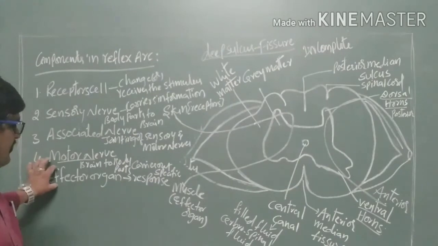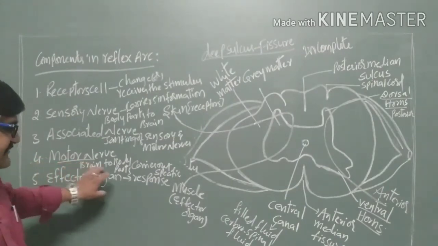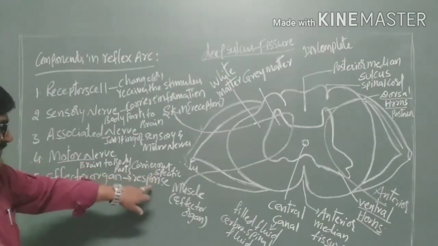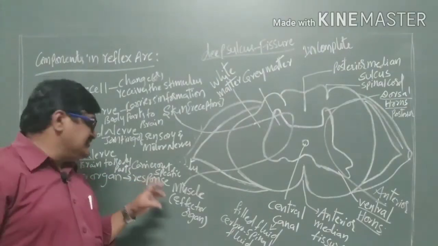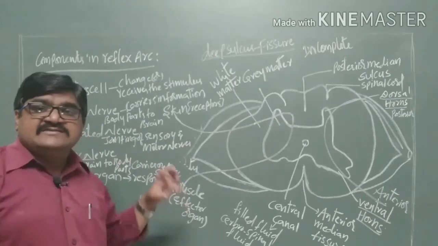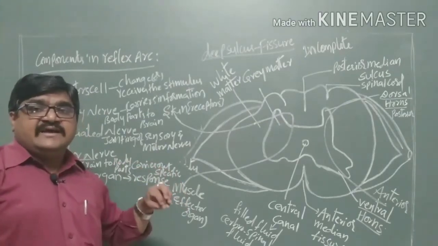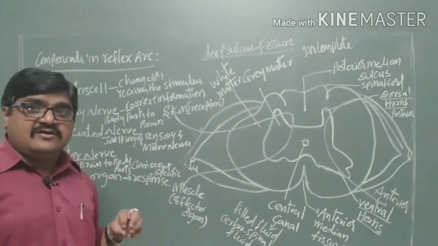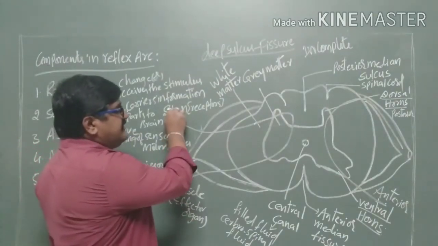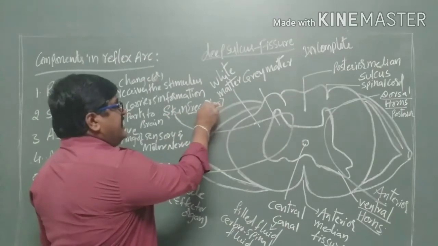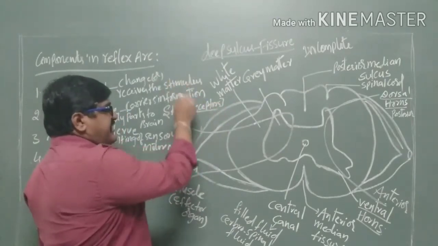Effector organs are the organs which carry out a specific response; these are the muscles or the glands. Such types are called effector organs. Here the skin will have the receptors, which receive the stimulus.